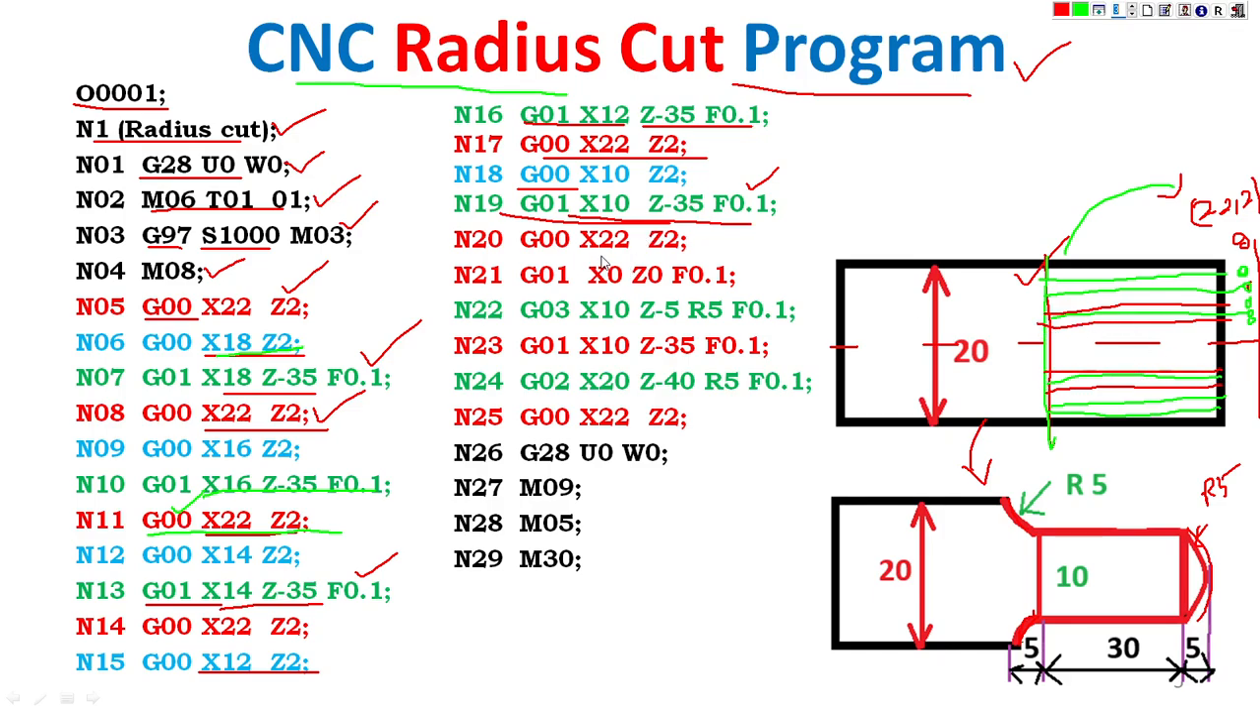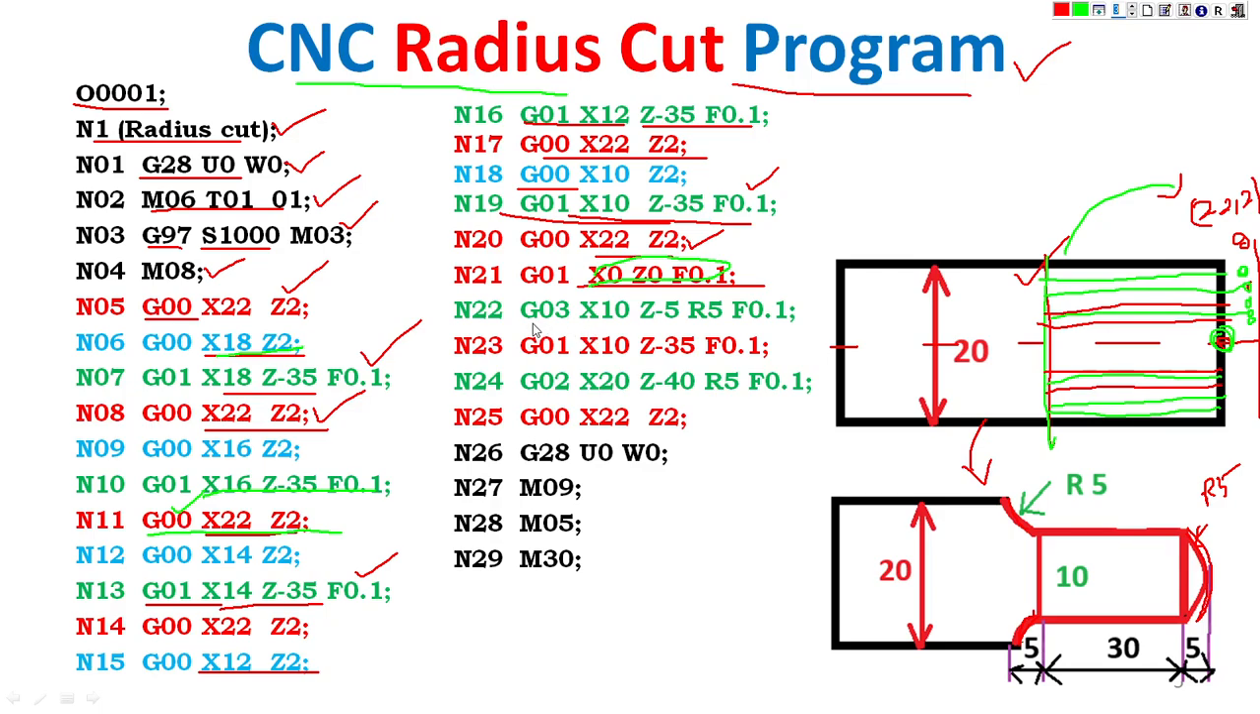Then the tool goes to the safe position, X0 Z0 F0.1. Then the turning is over, and next is the taper. The next operation is the radius cut. G01 X0 Z0, and automatically the tool is at this position. Then the feed rate.